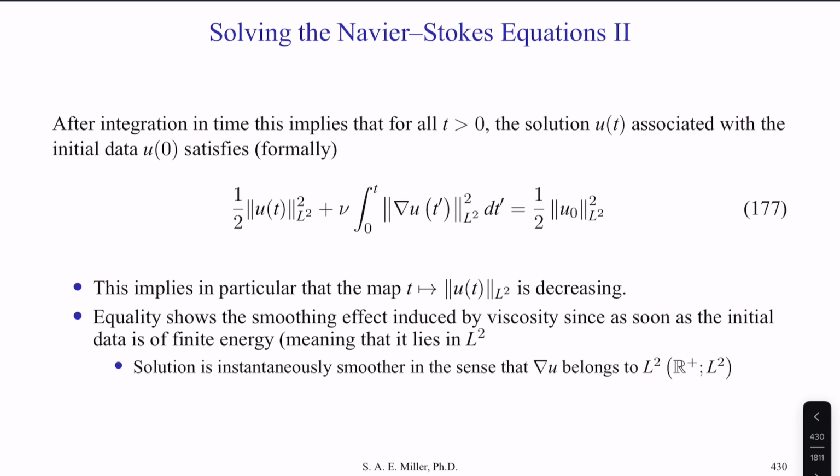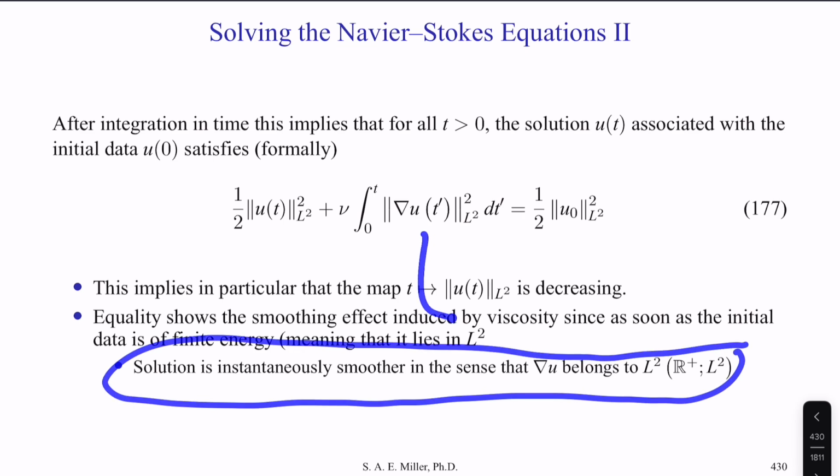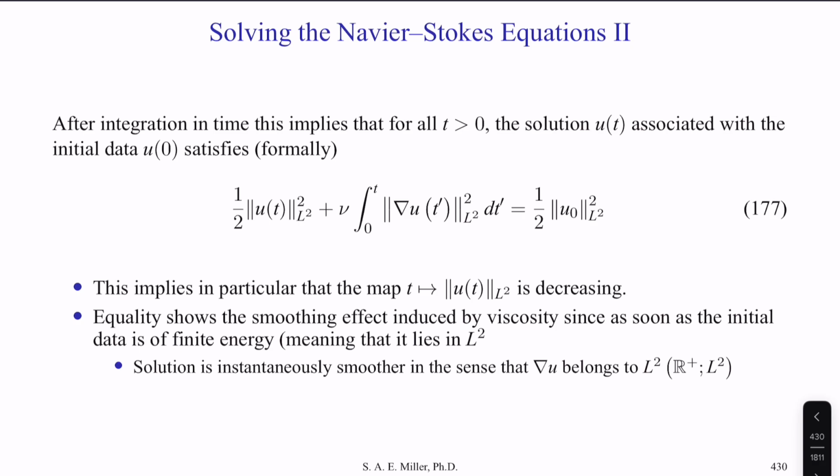This shows in particular that if we map t for u, it will thus be decreasing. This equality shows the smoothing effect from the viscosity term: there's an initial amount of energy in the flow. And we know that from the conservation, energy always decreases, but mathematically we can see this through this simple combination of equations. The solutions for the incompressible flow cases will always instantaneously be smoother due to that diffusion or viscous type term that belongs to nabla u.